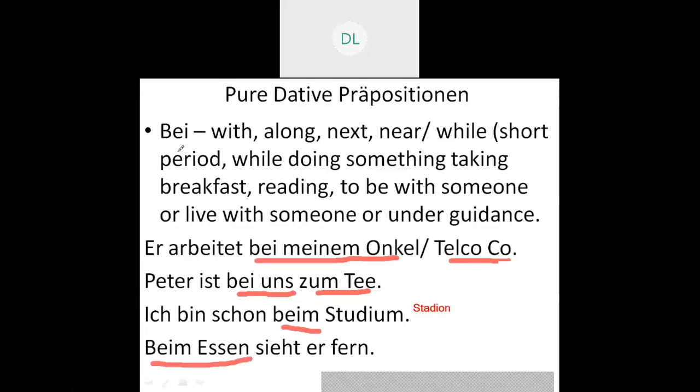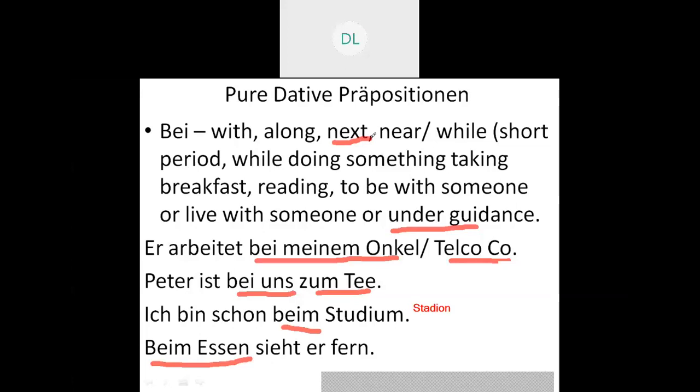The first meaning, that is bei, that is with. But when I say with, along, there has to be something junior and senior. So please remember, that is under the guidance of, under the care of. Next, that is near. We have already seen, I'm already near the station.